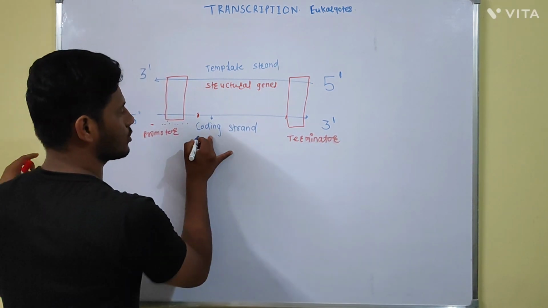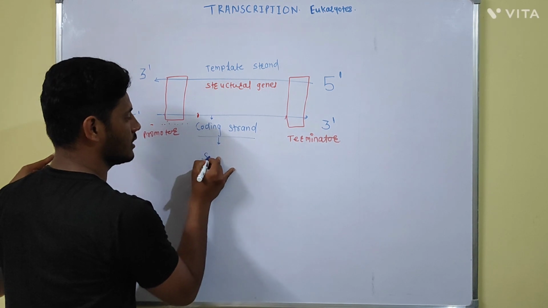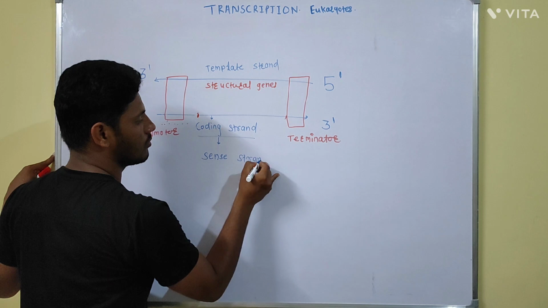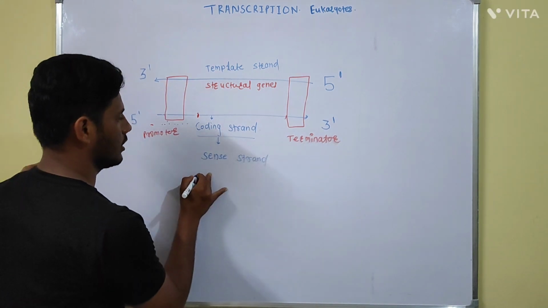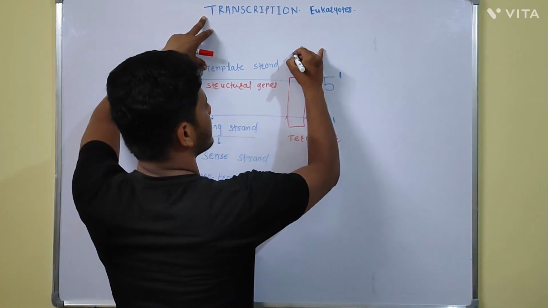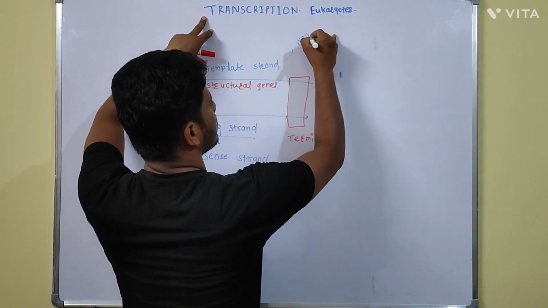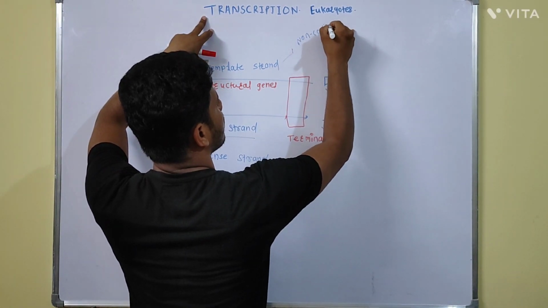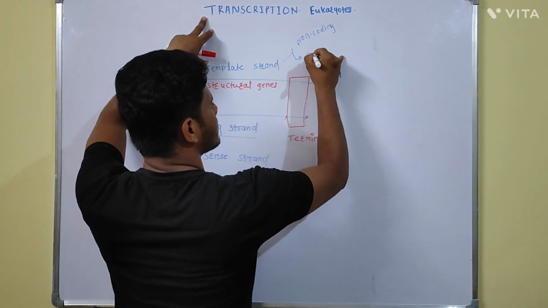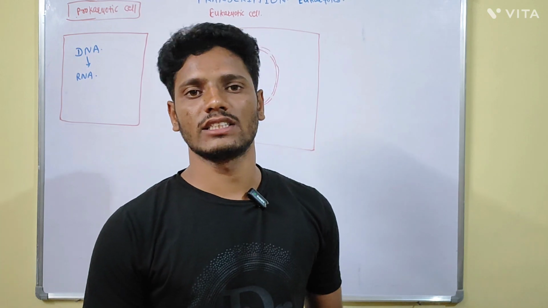That's why this coding strand is also called the sense strand, or non-template strand, while the template strand is also called the non-coding strand or antisense strand.